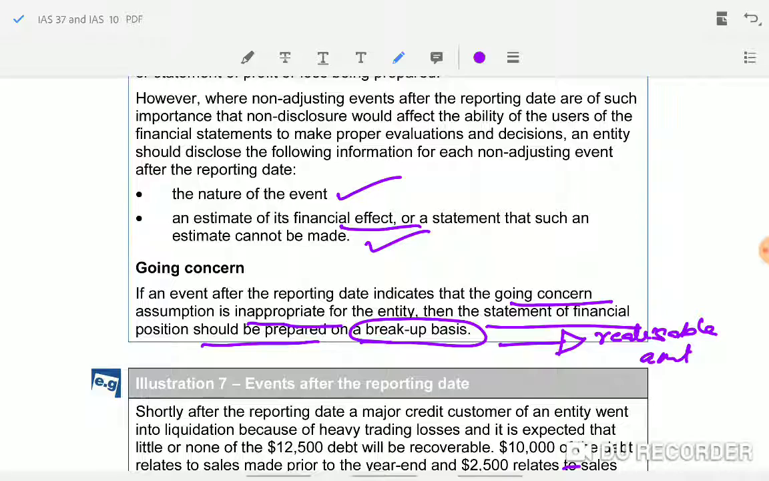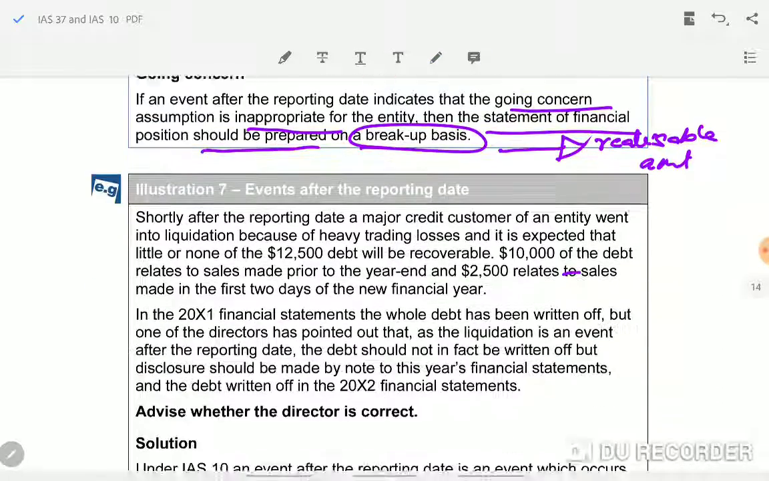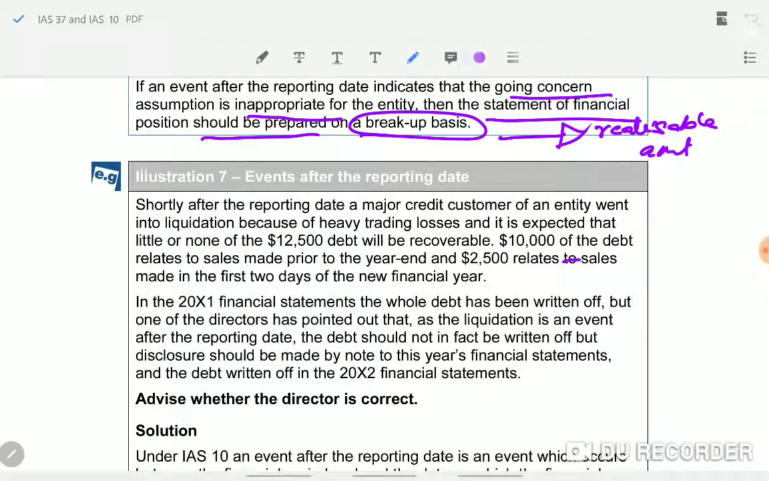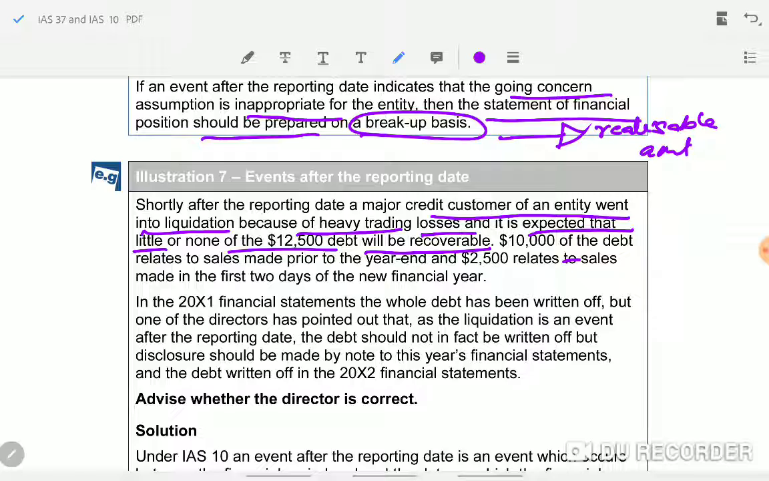Close it. Okay. Next one, events after the reporting date, a last illustration. Shortly after the reporting date, a major credit customer of the entity went into liquidation because of heavy trading losses, and it is expected that little or none of the 12,500 debt will be recoverable. 10,000 of the debt relates to sales made prior to the year end, 2,500 relates to sales made in the first 2 days of the new year. Tell me now, 12,500 is the total sales to the customer.